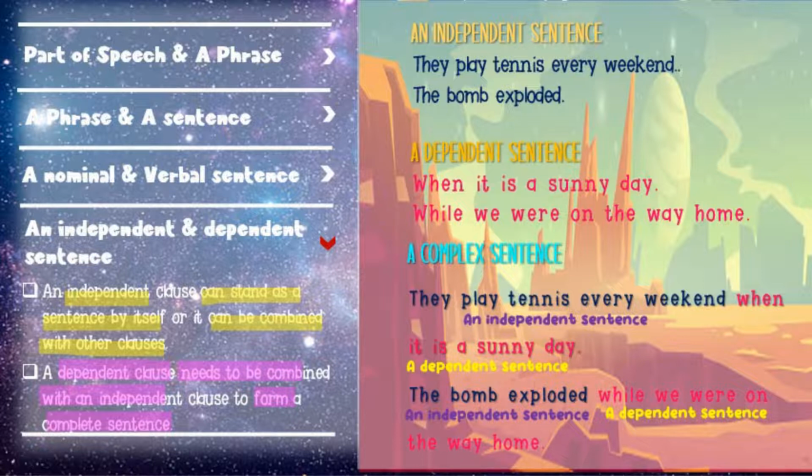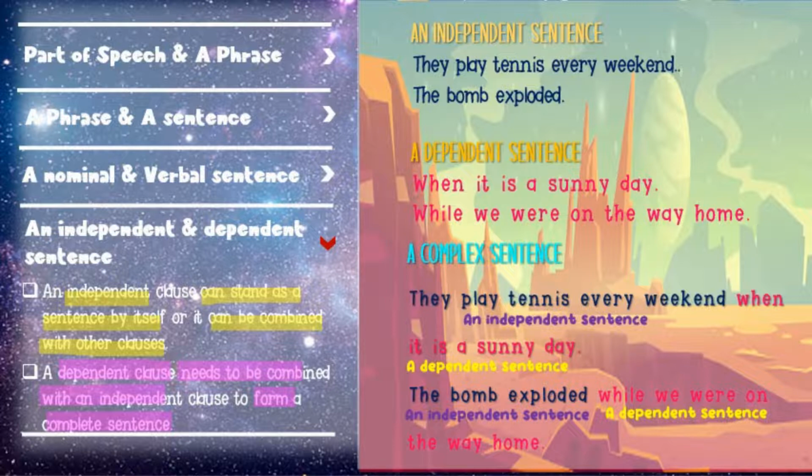Now, what if we combine these two sentences, independent plus dependent clause? It will form a complex sentence. They play tennis every weekend when it is a sunny day. When it is a sunny day, the meaning is clear now. What happened? They play tennis every weekend.